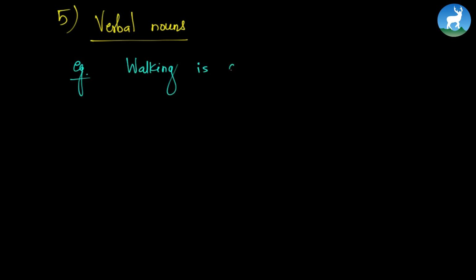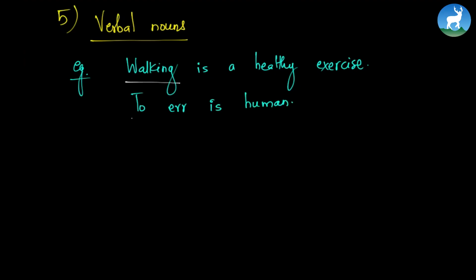Now let's go to rule number 5, and it is called verbal nouns. Let's write one example. Walking is a healthy exercise. To err is human. So if we study these two examples, we would find that walking is a verbal noun, to err is a verbal noun, and it is followed by a singular verb.